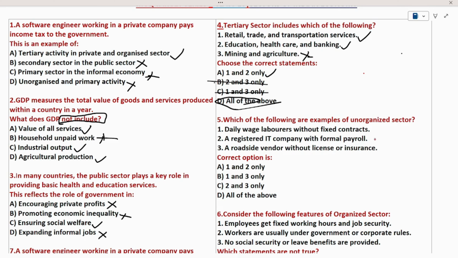Daily wage laborers without fixed contract. Yes, this is an example of unorganized sector. As per the definition of unorganized sector, daily laborers without fixed contract are unorganized. They are not controlled by the government. So they are unorganized. Statement 1 is right.